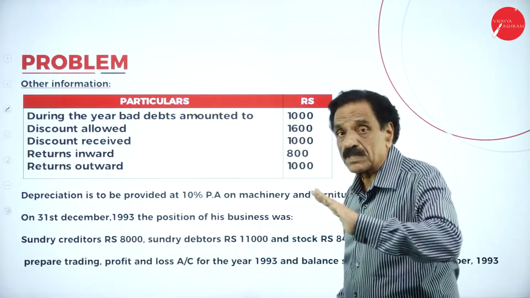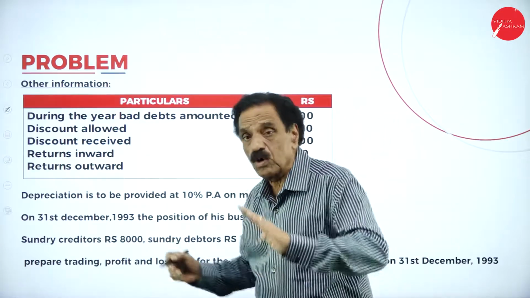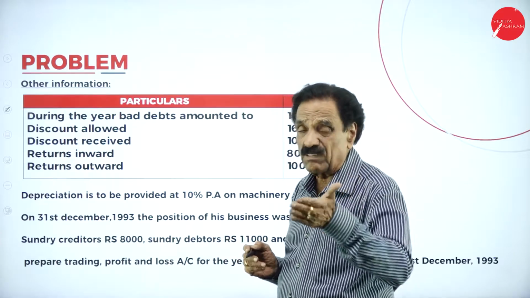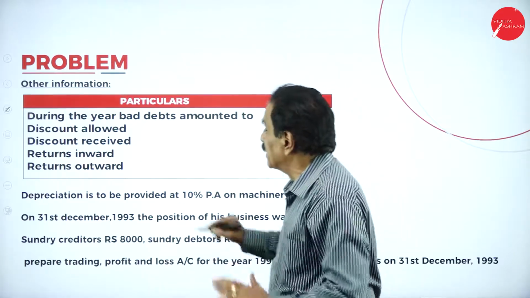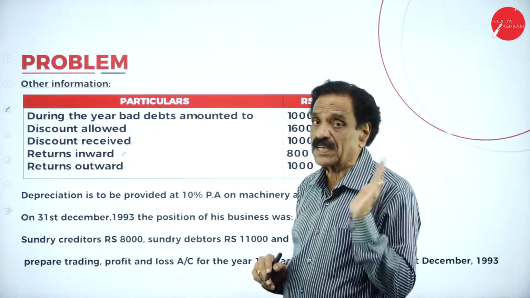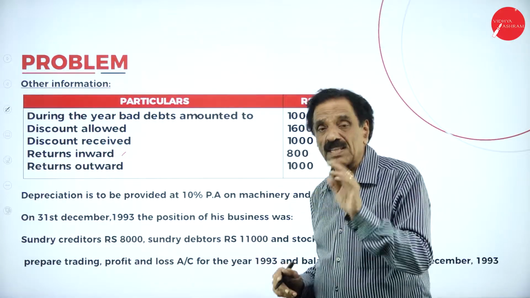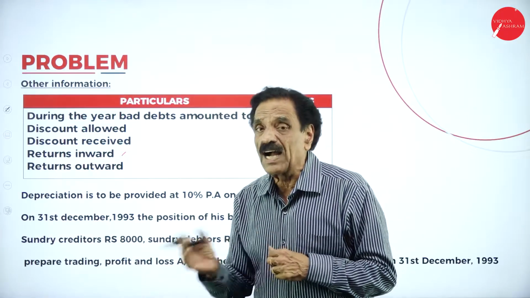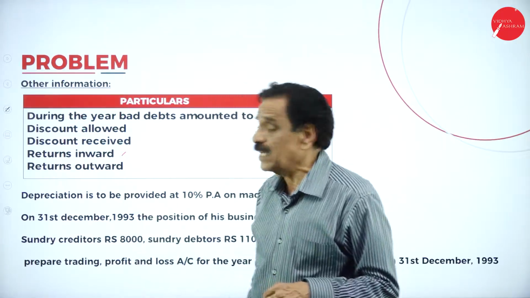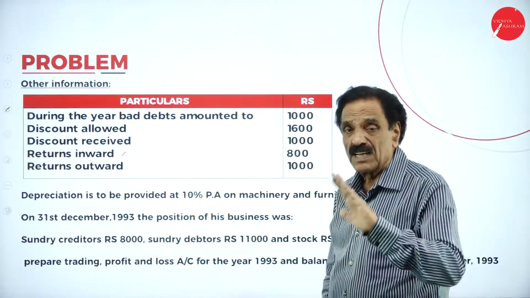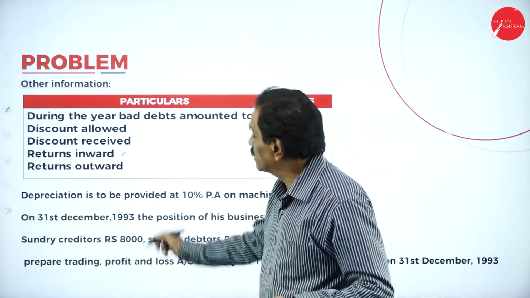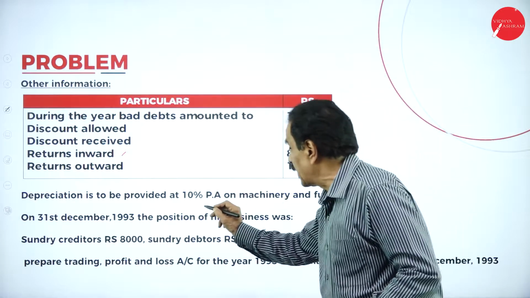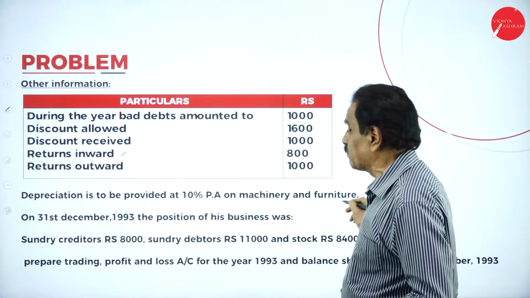Discount allowed will come in the debtors account and also the P&L account debit side. Discount received will come in the creditors account and the P&L account credit side. Return inward means sales return, so that should be shown in the debtors account and deducted from the sales. Return outward means purchases return, that will come in the creditors account and should be deducted from the purchases. Depreciation is to be provided at 10% per annum on machinery and furniture.